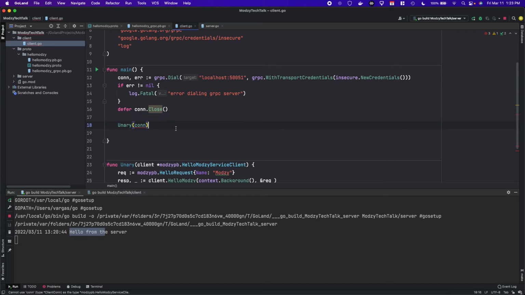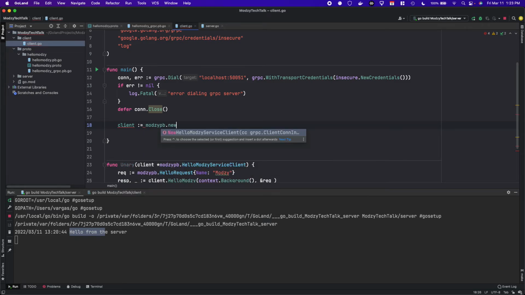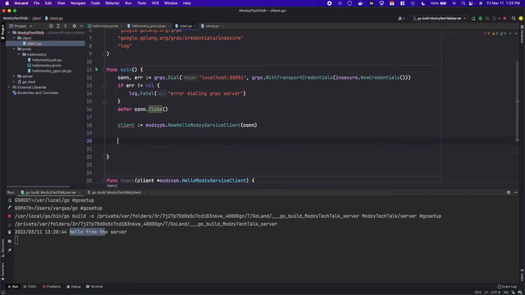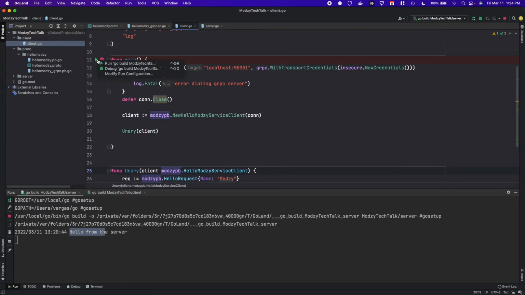So doing it on the code side here, what we'll do is we'll create a client. This is what we were missing. So this is equal to .new client, and we'll pass in the connection. So now we can call our unary with our client. There. And running this, hello Modzy. So we've got the same thing.